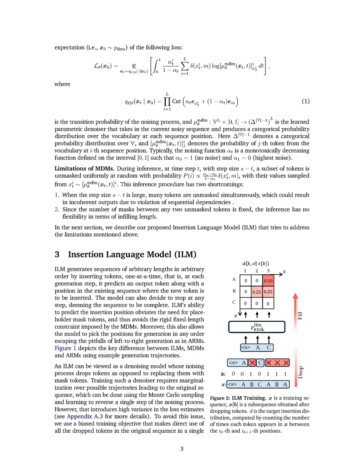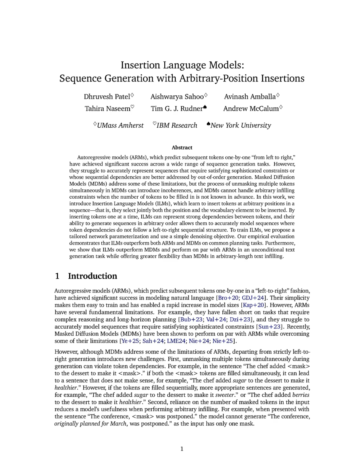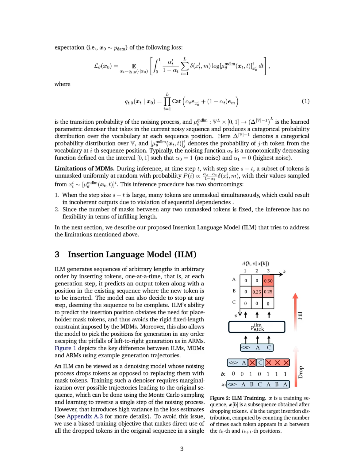This process maintains token dependencies because the model can consider the context of the existing tokens when determining the appropriate position for insertion. Unlike masked diffusion models, MDMs, which replace dropped tokens with a mask and may violate sequential dependencies, ILMs directly remove tokens and generate them in a flexible order, allowing for coherent and contextually appropriate outputs. The model's training involves a denoising objective that approximates the distribution over possible sequences, ensuring that the generated tokens fit well within the existing structure of the sequence.